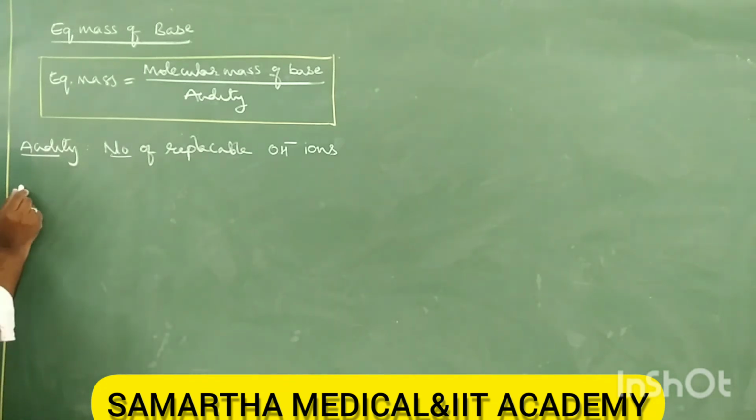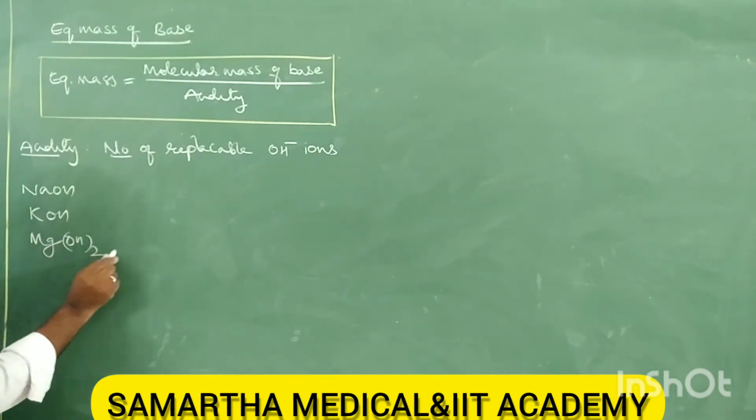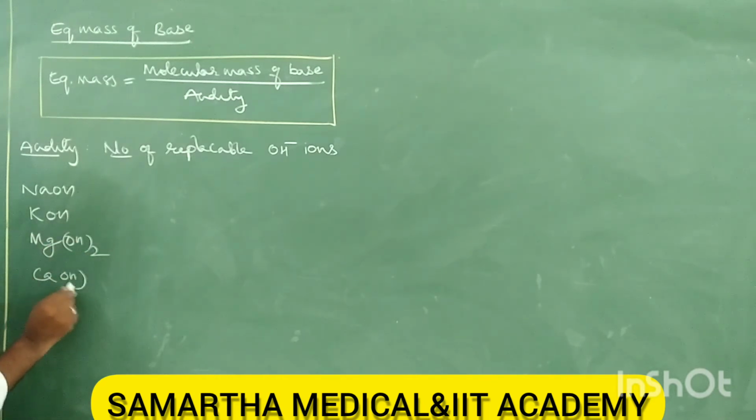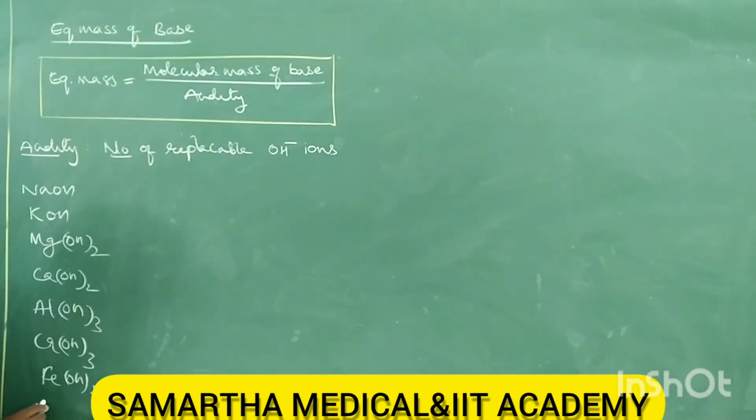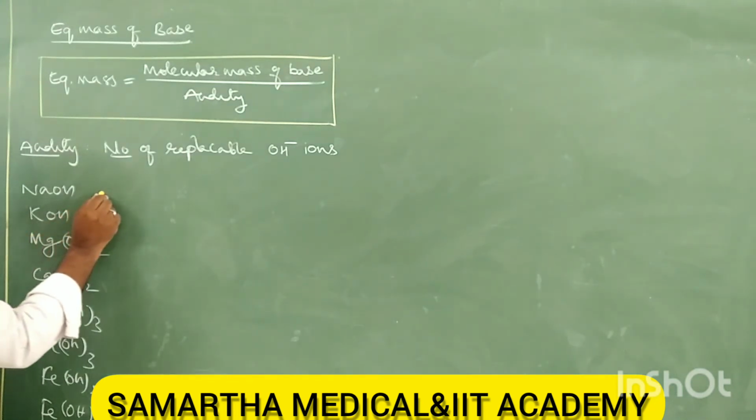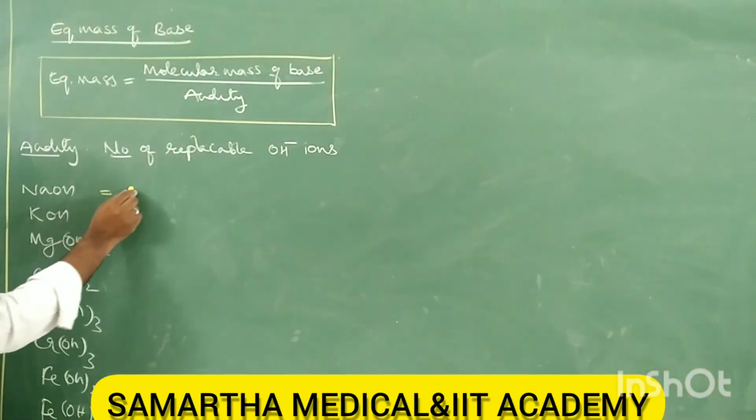For example, NaOH, KOH, Mg(OH)2, calcium hydroxide, aluminium hydroxide, chromic hydroxide, ferrous hydroxide, ferric hydroxide, etc. Calculate the acidity. What is the acidity here? 1.